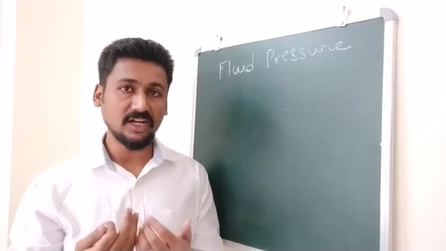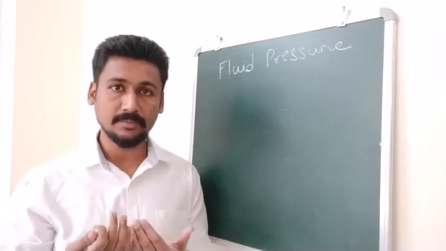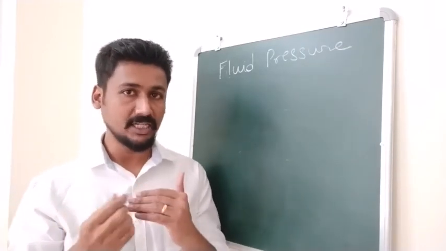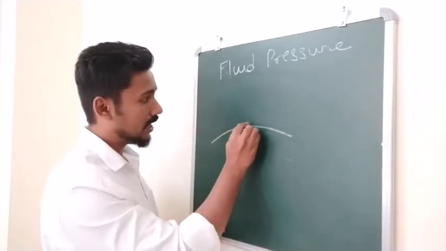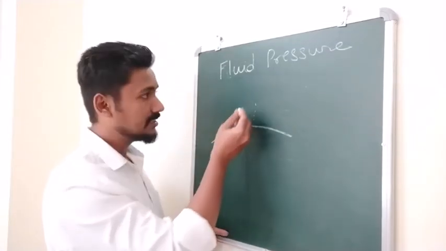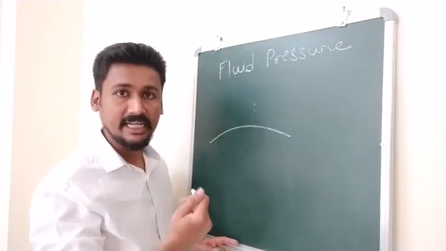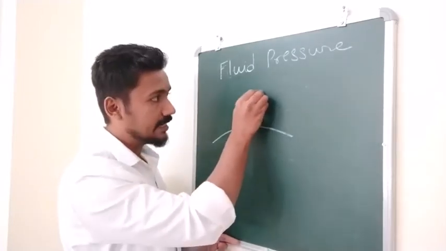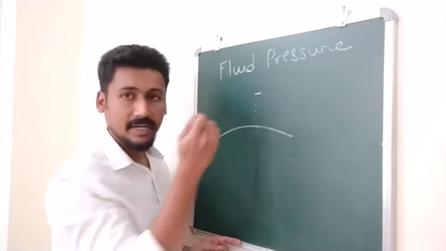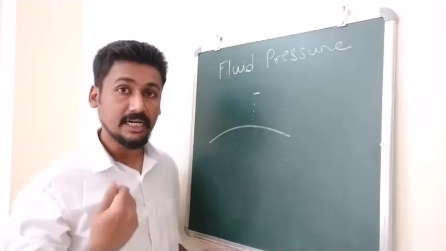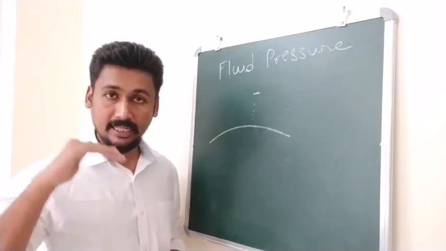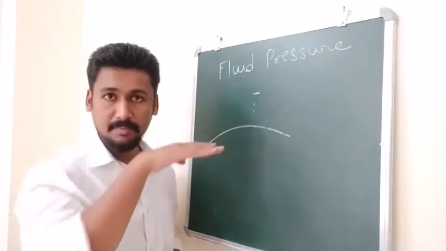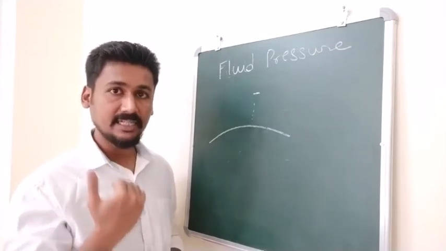And of course, the effects of air pressure we have seen many times. Now what happens with pressure is, if this is our surface of the earth, as we move up, the air pressure will go on decreasing. So if you are at a very high height, then air pressure will actually be very less. This is something you notice when you are flying in an airplane. The airplane is very high above the ground, so there the air pressure is less.